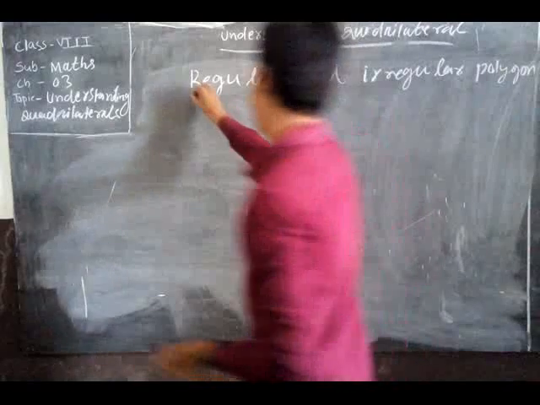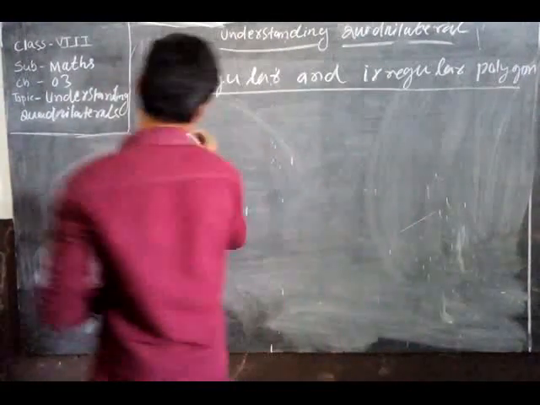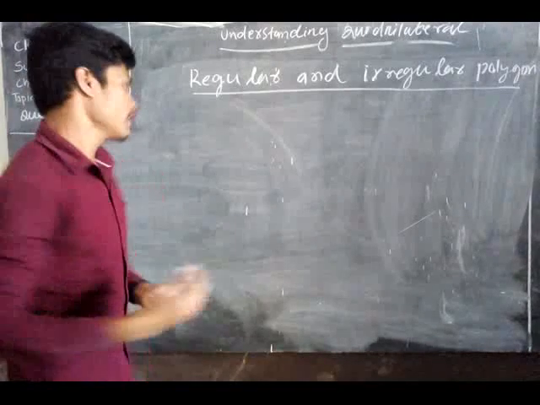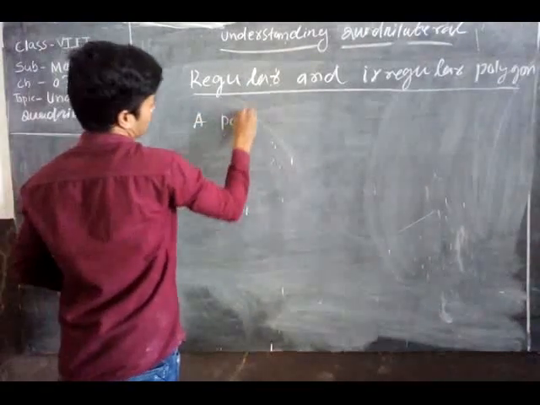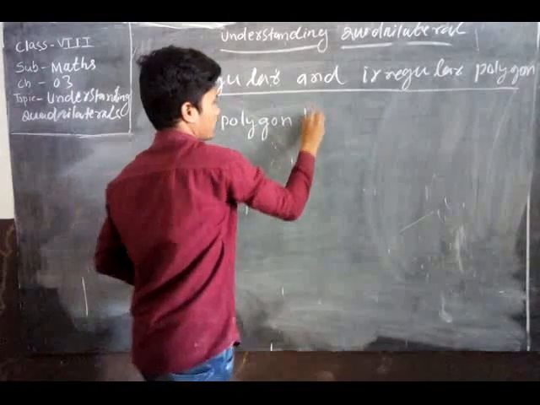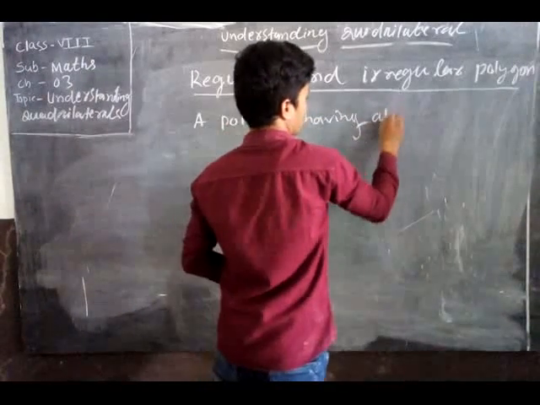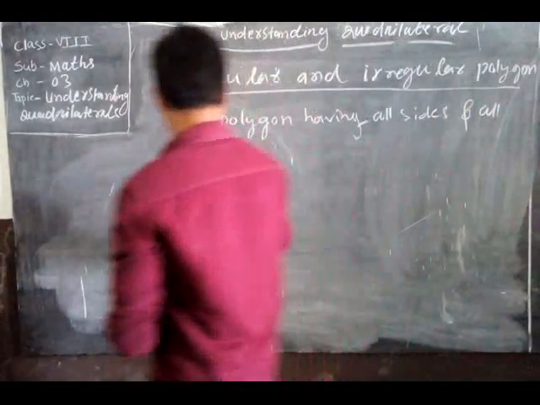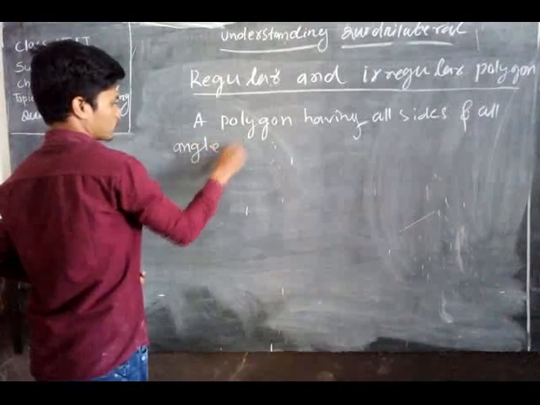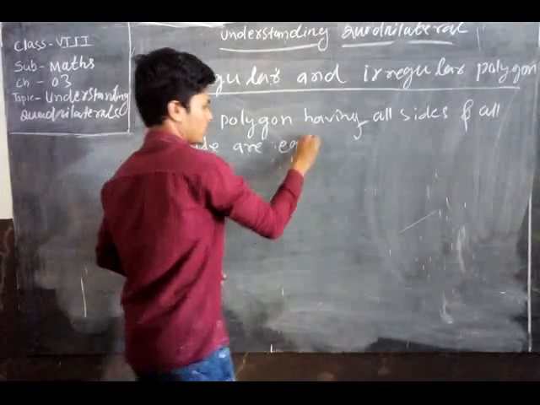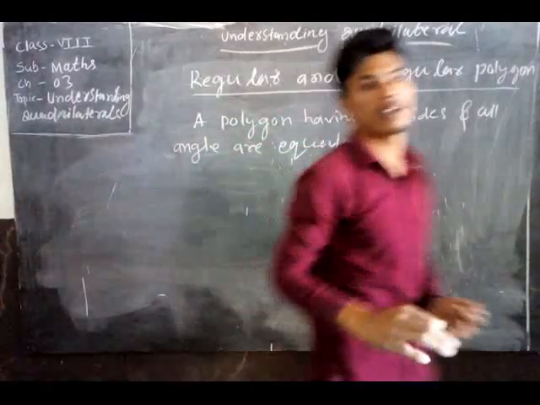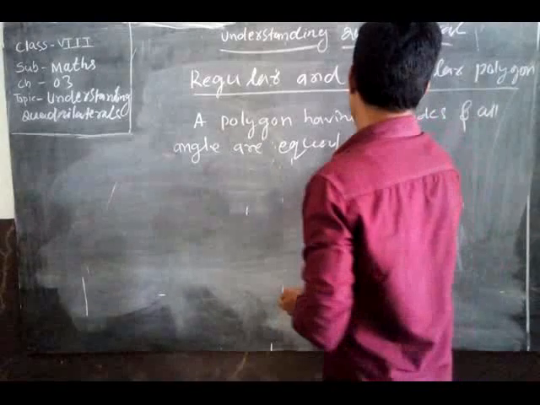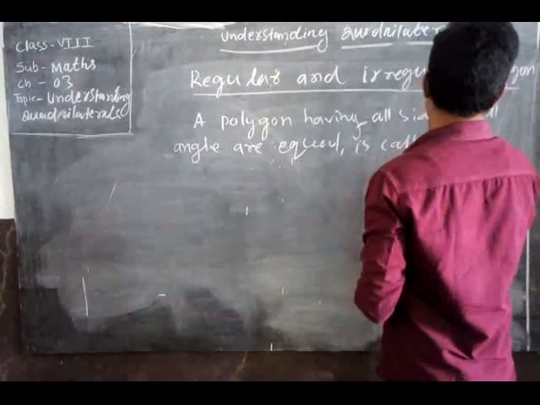What are regular polygons? The polygon which has all angles and all sides equal. That means a polygon having all sides and all angles equal. All angles are equal. That is called regular.